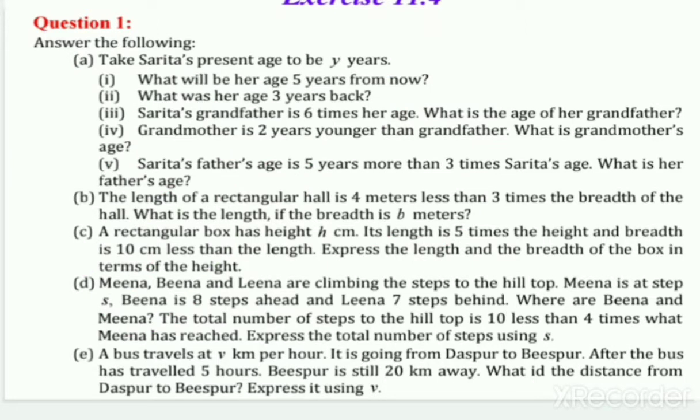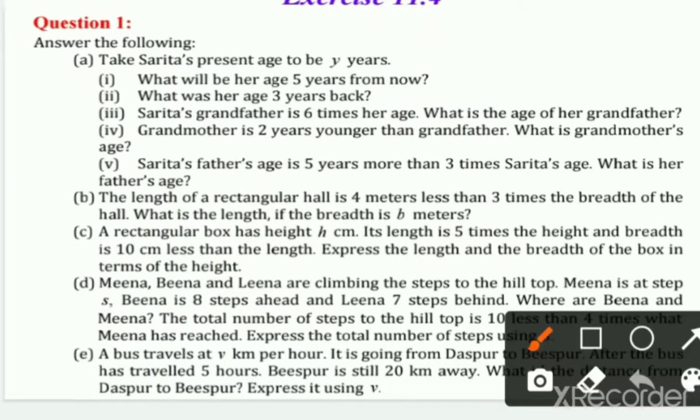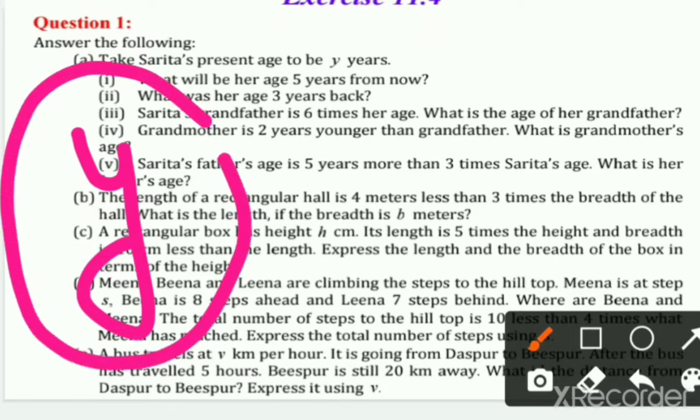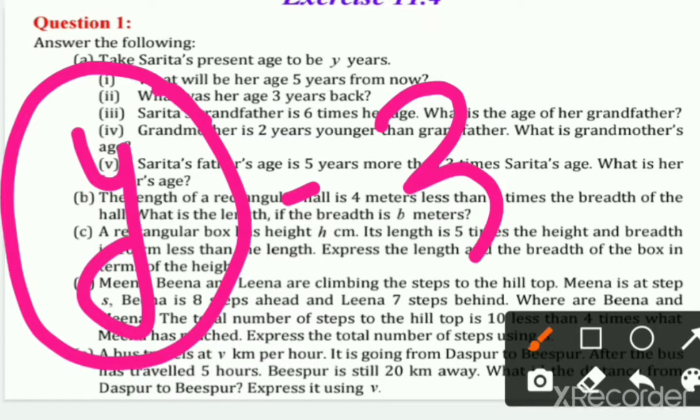Now next we have the second part. What will be her age 3 years back? If her present age is Y and 3 years back, it means 3 years ago, pehle. So if she is now Y, then 3 years ago means minus 3. We are asking about 3 years ago.